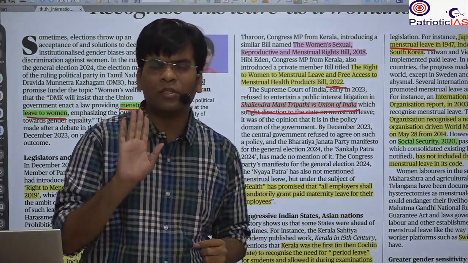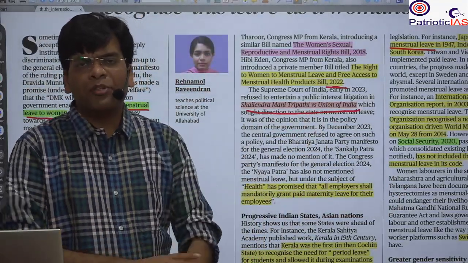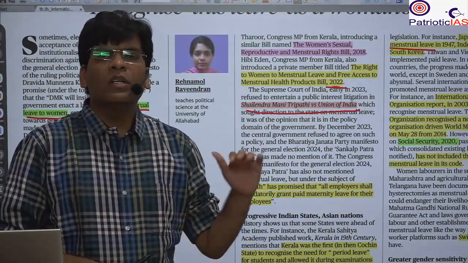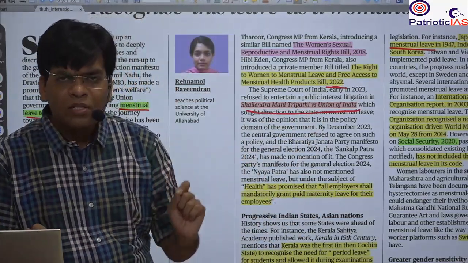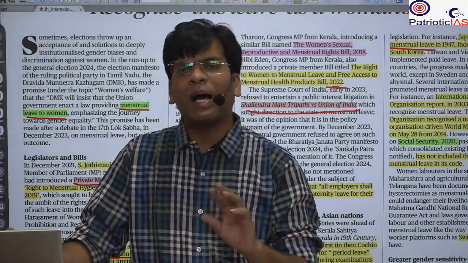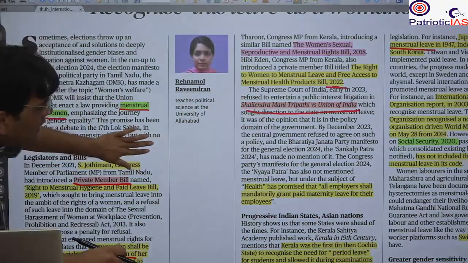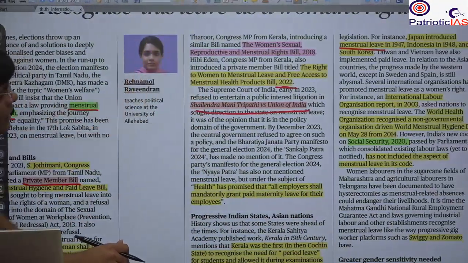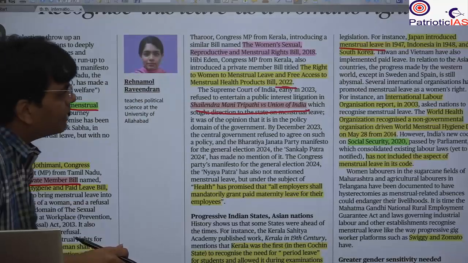It is progressive. We should always take our stand that yes, there should be menstruation leave or maternity leave. But whenever you write your answer, it should present pros and cons to balance it. We have already seen that many countries such as Japan, Indonesia and South Korea have introduced menstrual leave.